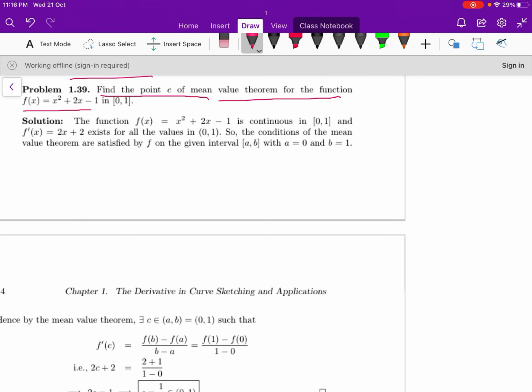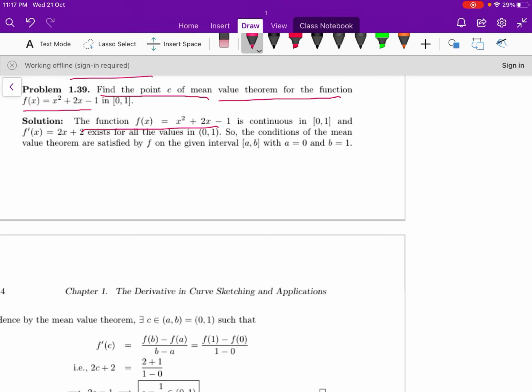So let us verify the mean value theorem. You know the conditions of mean value theorem. The function must be continuous in the closed interval and differentiable in the given open interval. Then there exists at least one point c in the open interval such that f dash of c is equal to (f of b minus f of a) by (b minus a).